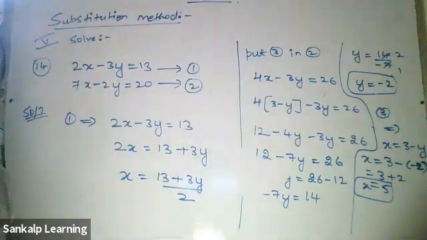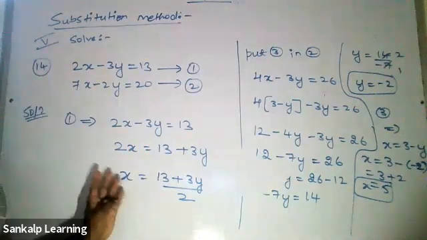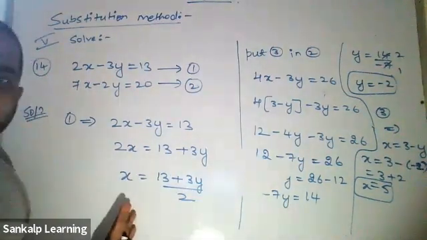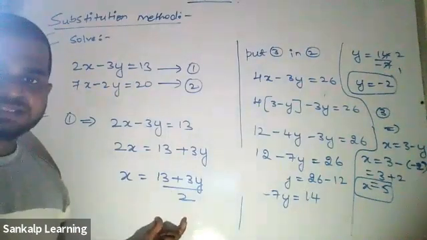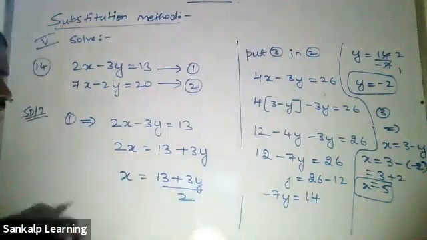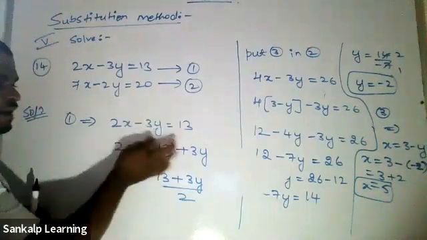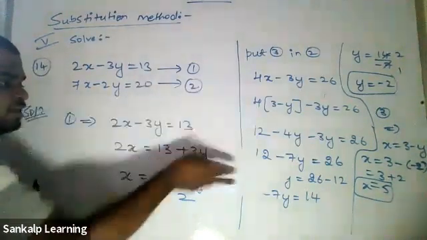Is that clear for everyone? See, x alone is on one side, and everything else is on the other side. This is what we call solving for x. Please understand this properly because we'll use the same thing in the graphical method also. There also we solve for x. So please understand properly. We need only x. Do we need this minus 3y? No. Send it to the other side.